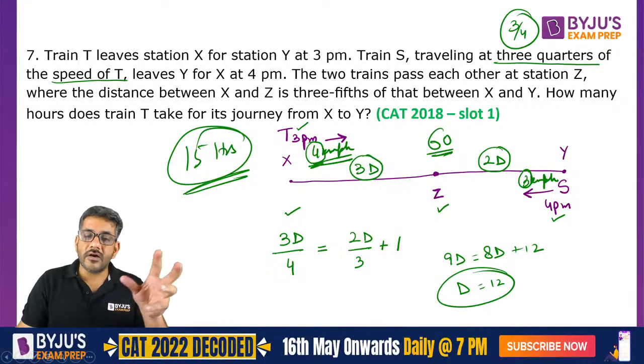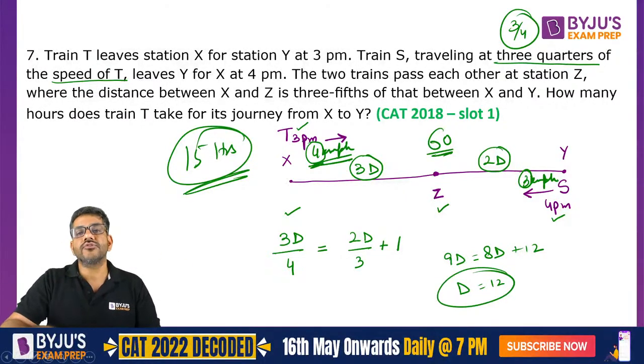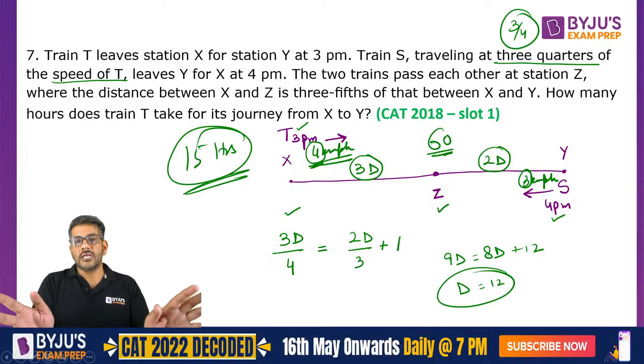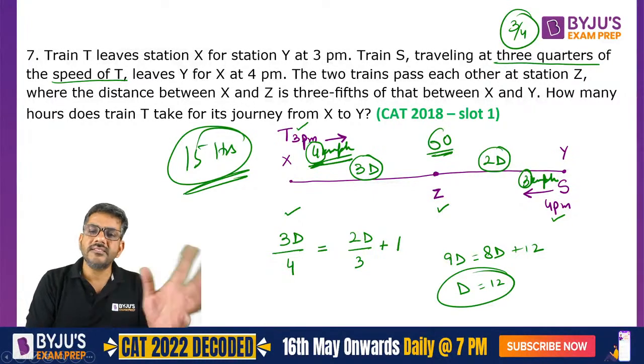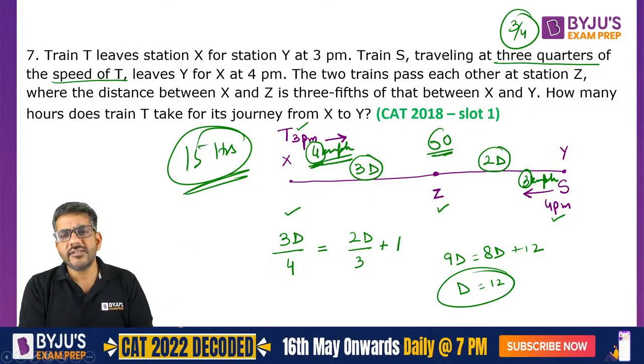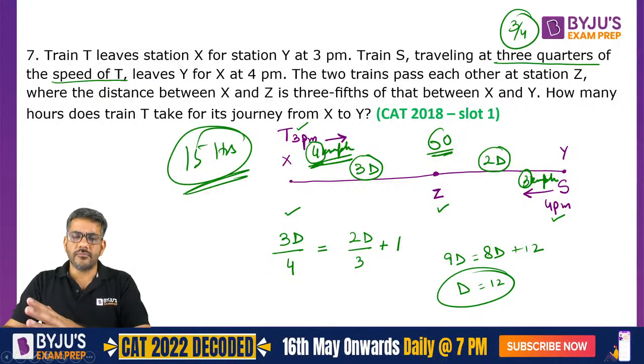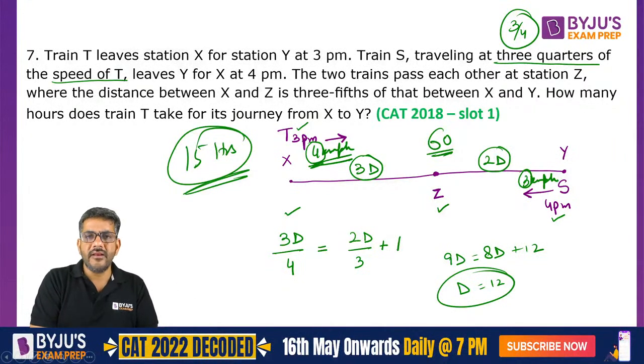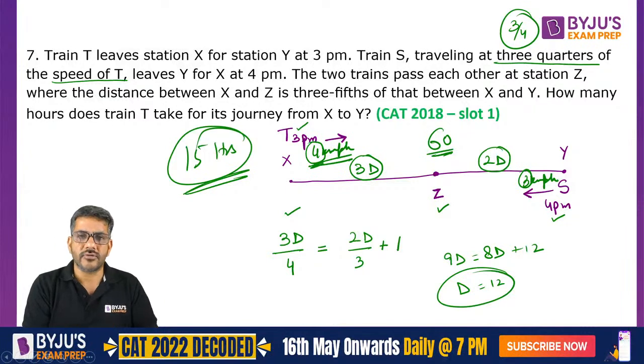You can assume one of the values, but at the same time you cannot assume the other value. That will make your calculation wrong. वो गलत कर देगा. किसी एक को assume कर सकते हैं. You could have assumed the distance, speed फिर आप assume नहीं कर पाते. You could have assumed the speed, तब आप time assume नहीं कर पाते. That also can be done.